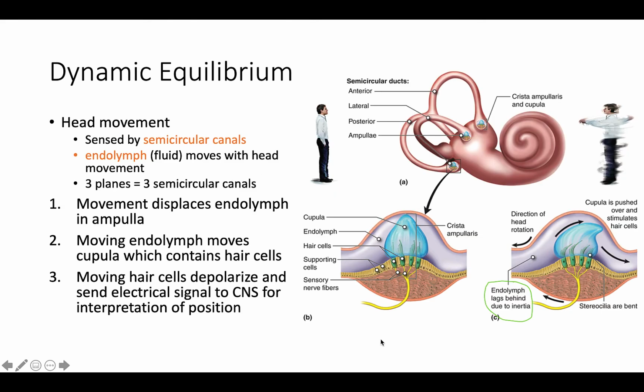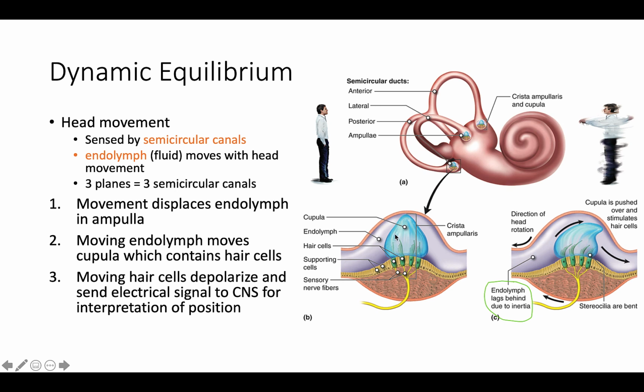Then we have dynamic equilibrium. This is looking at your head movement. And so if you're spinning around, your semicircular canals are going to sense this. You have 3 different ones responding to 3 different planes, such as anterior, lateral, and posterior. They all have an ampullae in them. And looking closer at what this ampullae contains is there's a fluid in here, just like in your cochlea. And so this is actually called endolymph.